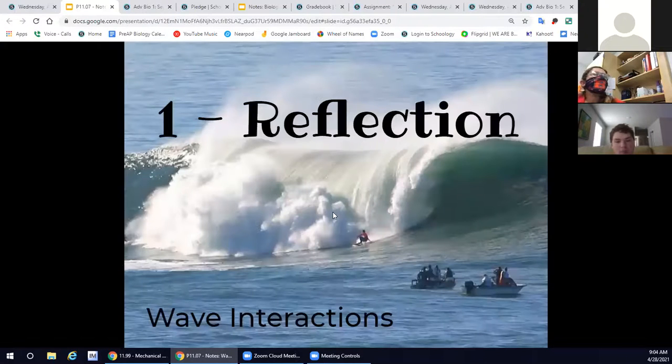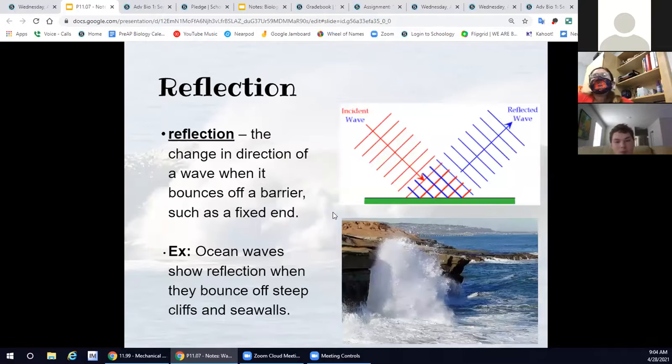So we're starting off with reflection, and this is just the change in the direction of a wave whenever it bounces off something. So just like when you're looking in the mirror, you see your reflection, that's your image bouncing off of the mirror. Well, waves bounce off things too, like ocean waves show reflection whenever they bounce off cliffs or seawalls. You see that big giant splash, then they come back down. That's a reflection.